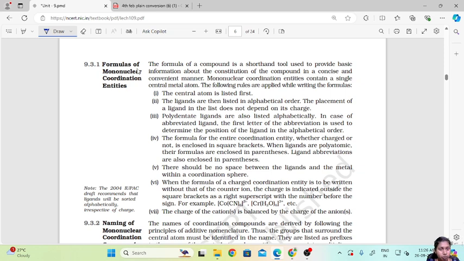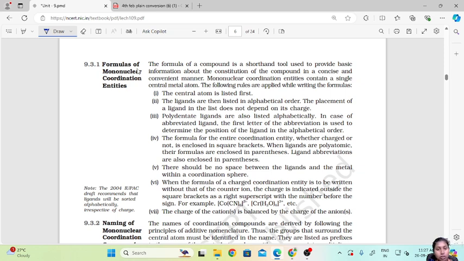It tells us what atoms or elements are present in that compound, and in what quantity they are present. By knowing the formula we can also tell their geometry, shape, arrangement, right? So it gives you basic information in a concise and convenient manner.